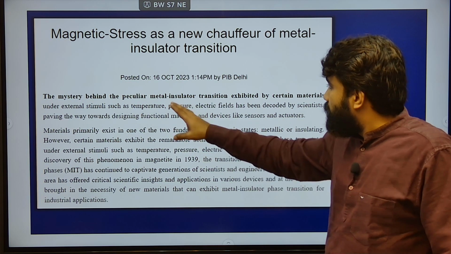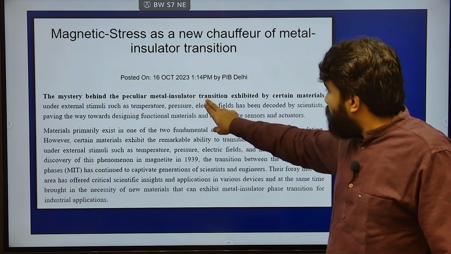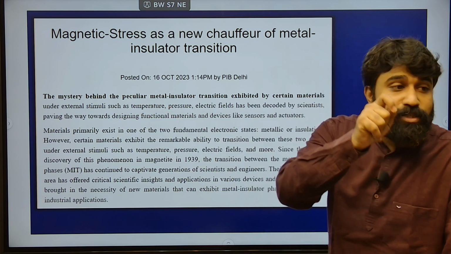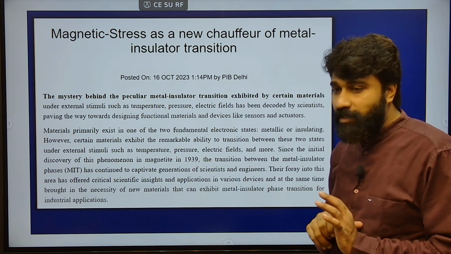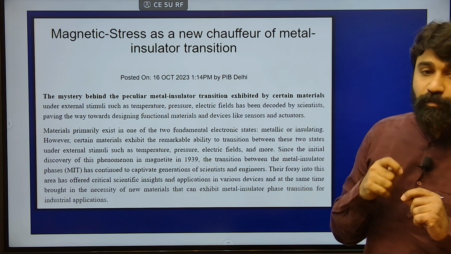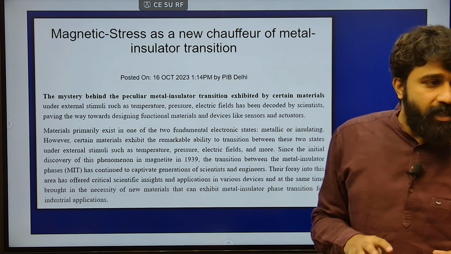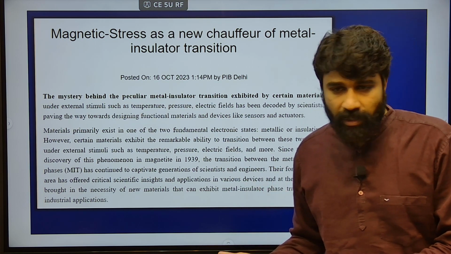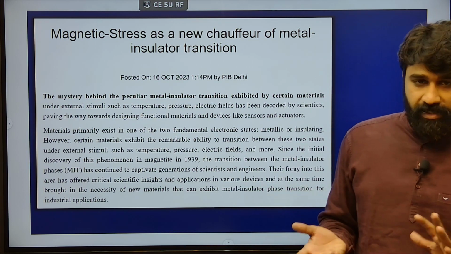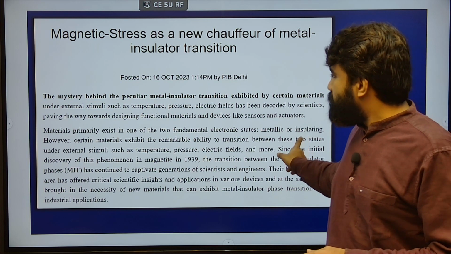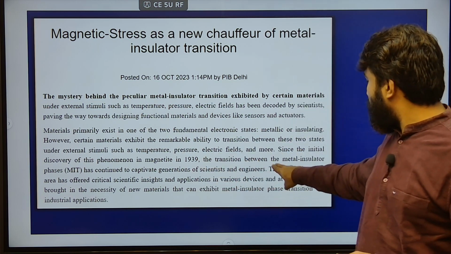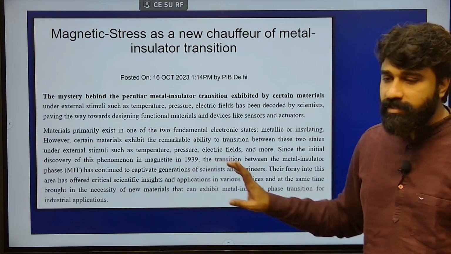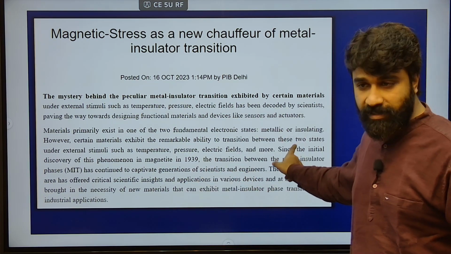They are abnormal. The mystery lies behind the metal insulator transition exhibited by certain materials under external stimulation, that is pressure, temperature, or any electric or magnetic field that you apply. Then they immediately shift their transition from conductor to non-conductor and vice versa. These materials are termed metal insulator materials, and they have different phases of transition.